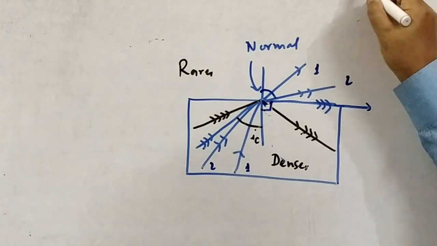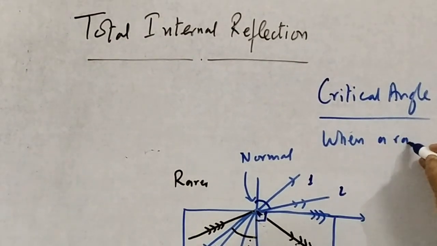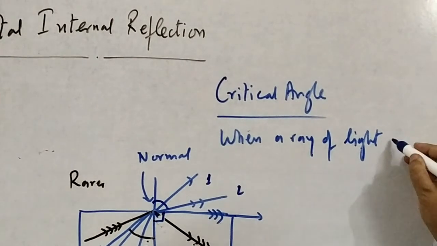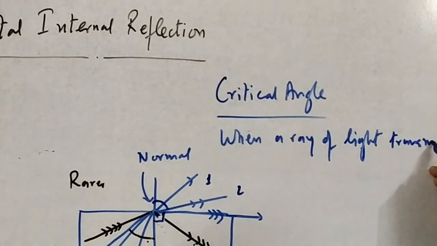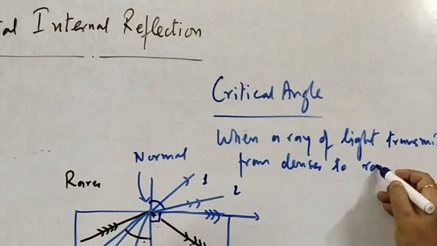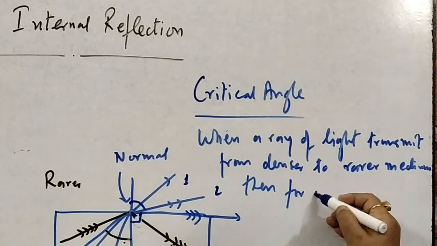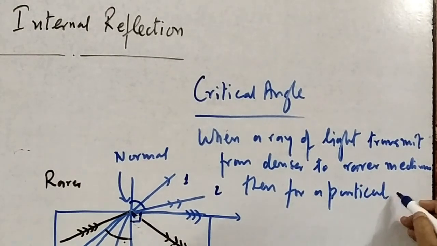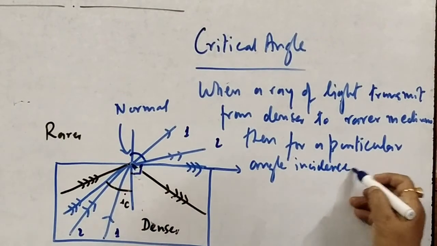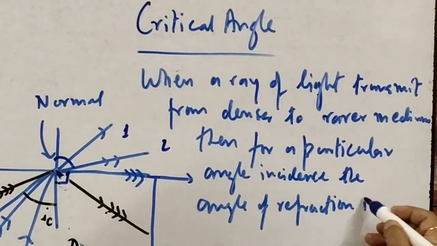First we discuss the critical angle. When a ray of light travels from denser to rarer medium, then for a particular angle of incidence, the angle of refraction is 90 degree.